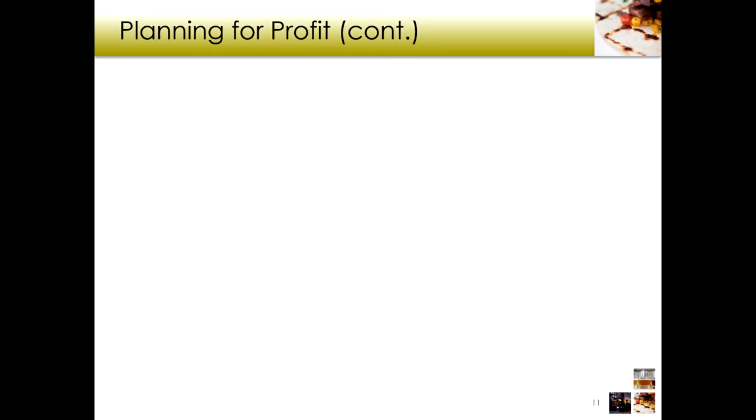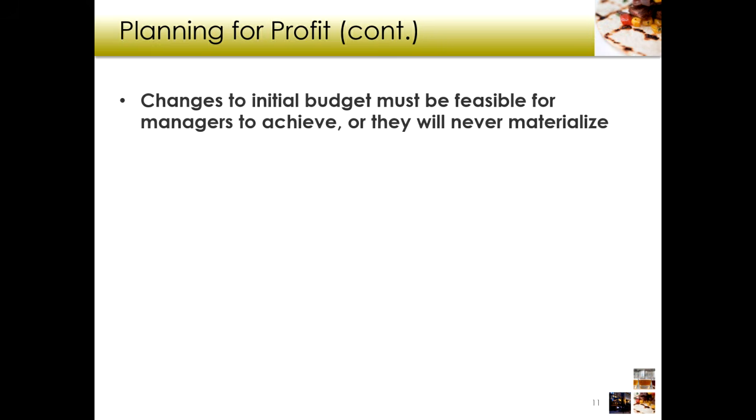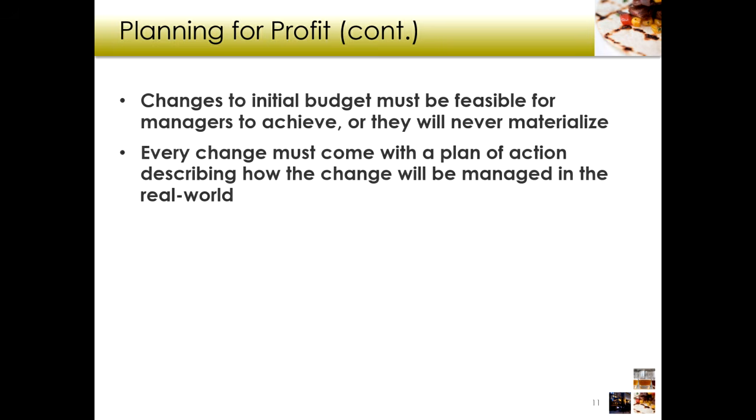So when we plan for profit, changes to the initial budget must be feasible for managers to achieve, or they will never materialize. Every change must come with a plan of action. Like I said, it has to be realistic and achievable. And the only way you can do that is by having a plan. Okay, we're going to do 2-for-1 pizzas. That's going to increase our revenue by 10%, but it's going to increase our food costs by 2%, right?